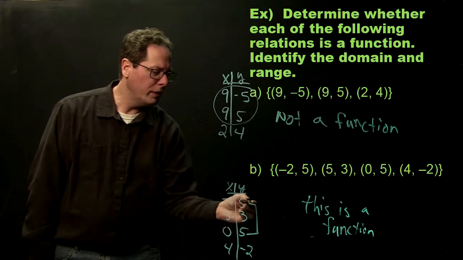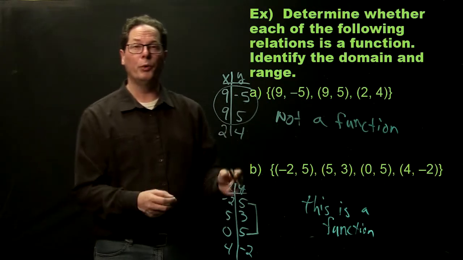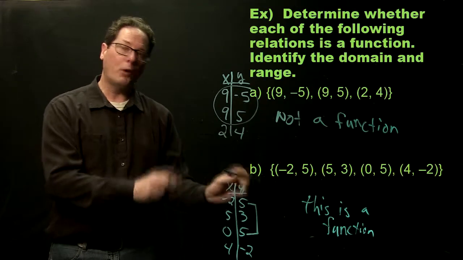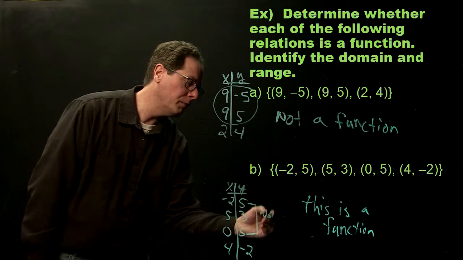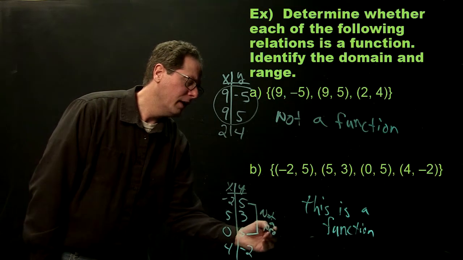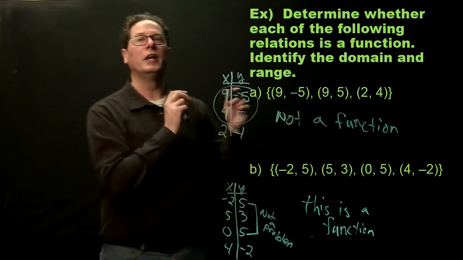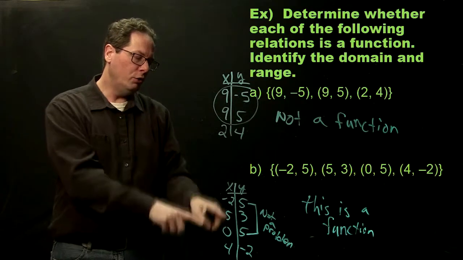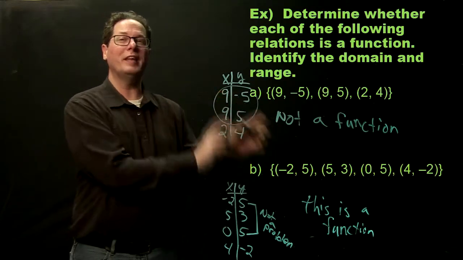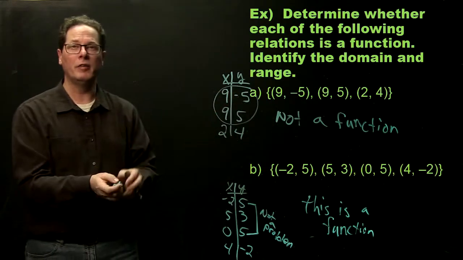Now, if you were wondering about these two 5s, duplicate outputs, this is not a problem for a function. The outputs don't have to be unique among all of the range. You can have two different inputs go to the same output, and it still is a function.